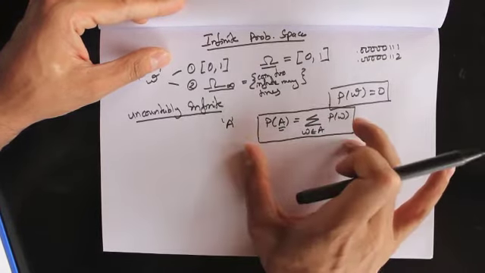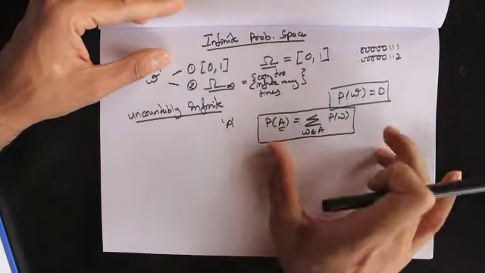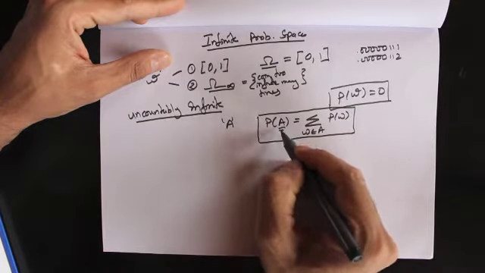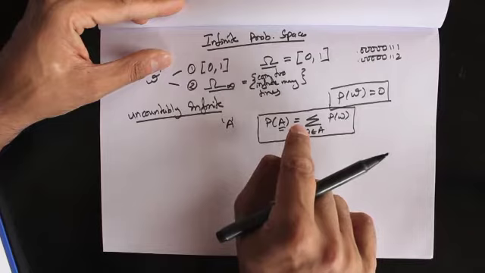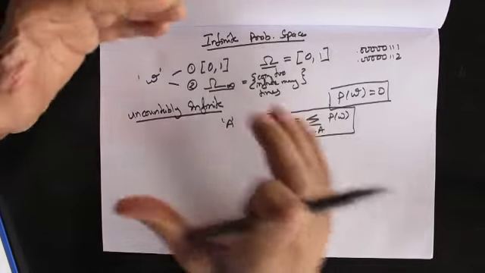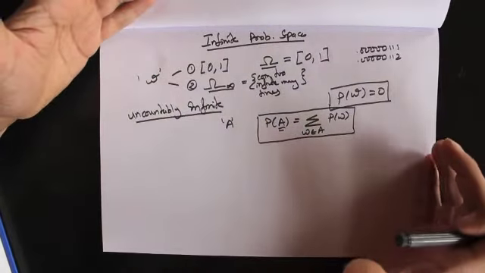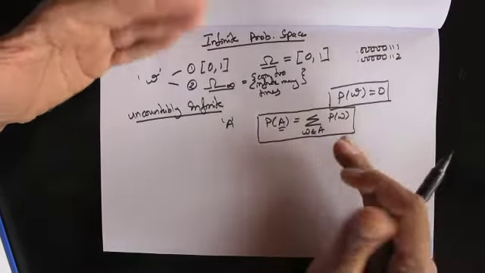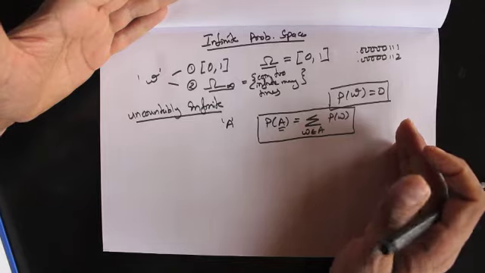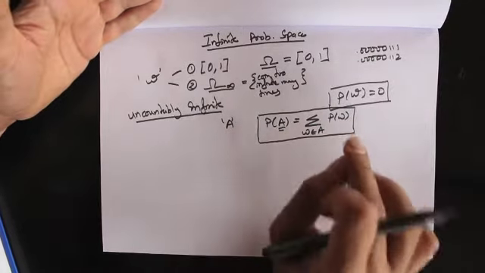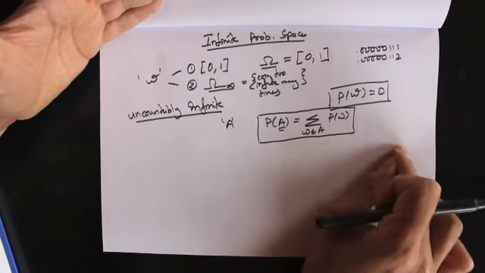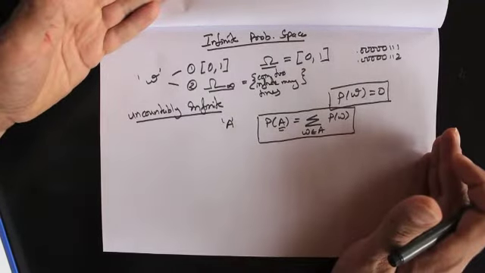So what we need to do in an uncountably infinite sample space is actually specify the probabilities of events directly. But in an uncountably infinite sample space, there are infinitely many events. So it's going to be hopeless to specify the probabilities of each one of those events, because there are just infinitely many.